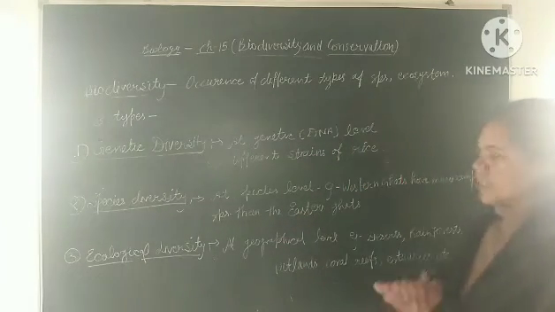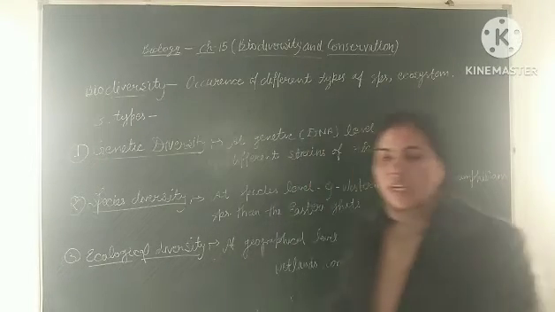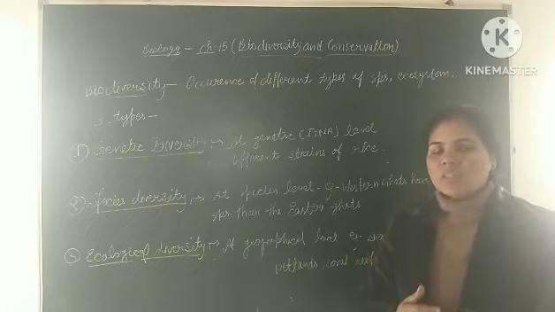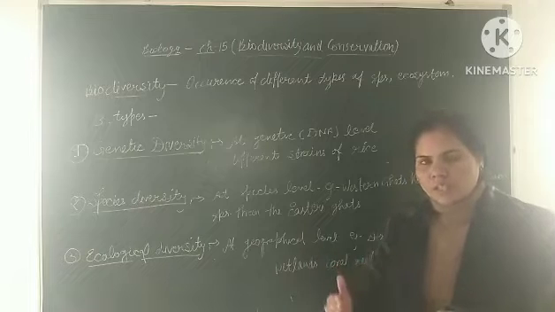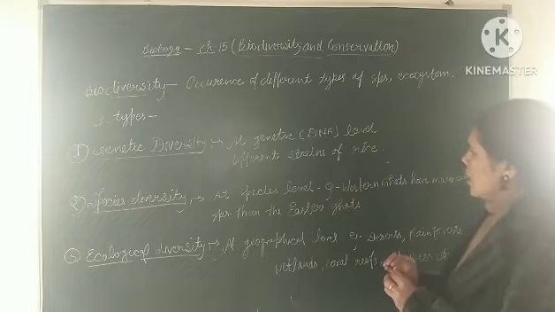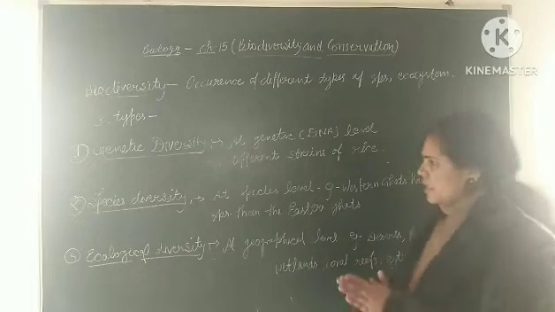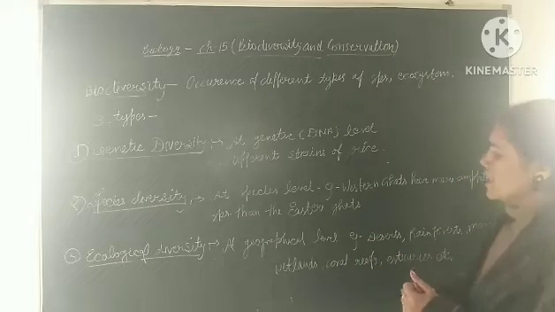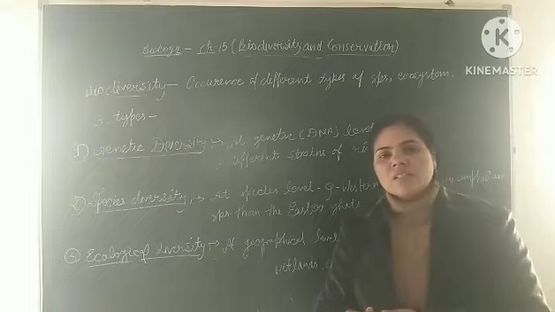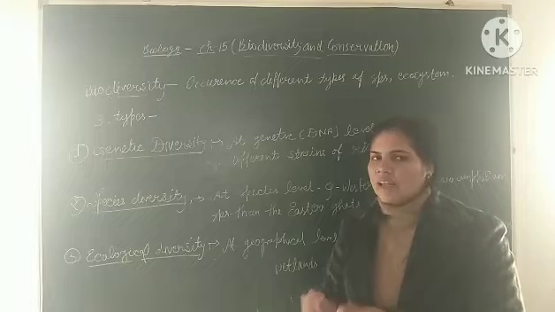If we are talking about genetic diversity, basically it is at the genetic or at the DNA level. In a single species, all the animals are different from each other because they have different genotypic sequences or different genetic sequences in their DNA. So, the diversity we find at the DNA level or at the genetic level is known as genetic diversity. For example, different strains of rice are present, and around 1000 varieties of mangoes are present.